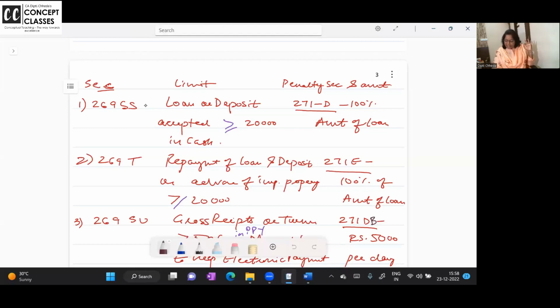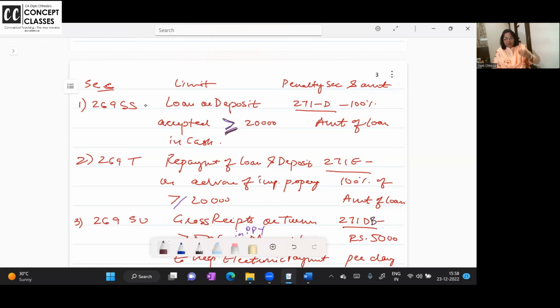Now 269SS, this section says that you should not accept a loan of 20,000 or above in cash, or you should not accept an advance or deposit also in case of immovable property. If you have sold immovable property, then a deposit and advance of 20,000 and above, that is why equal to and greater than, in cash.